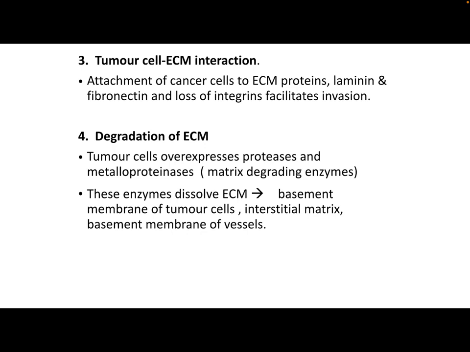Fourth step is degradation of extracellular matrix. Here the tumor cells overexpress proteases and metalloproteases, that is matrix degrading enzymes. These enzymes dissolve extracellular matrix at the basement membrane of the tumor cells, interstitial matrix, and basement membrane of the vessels.